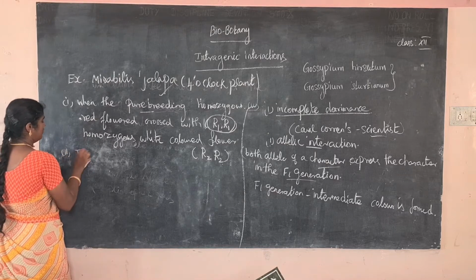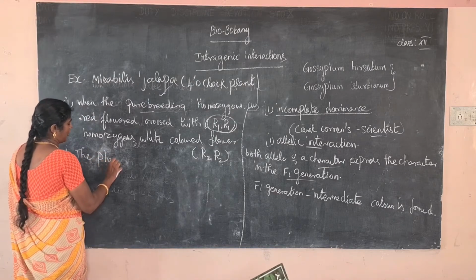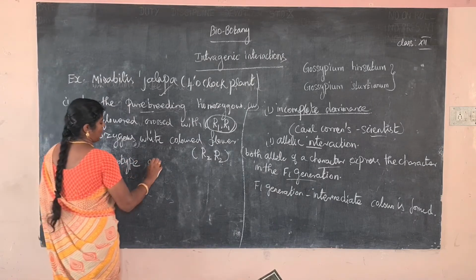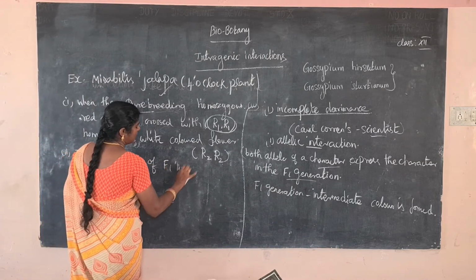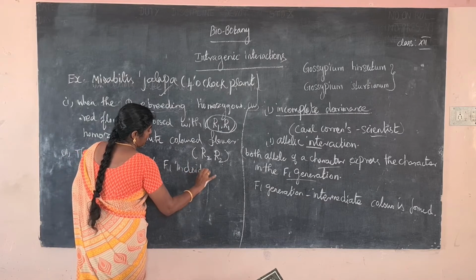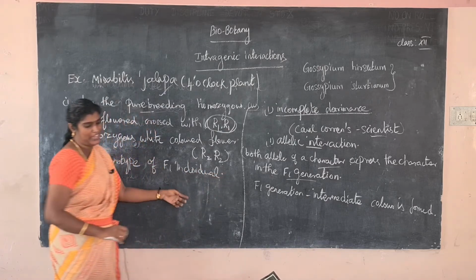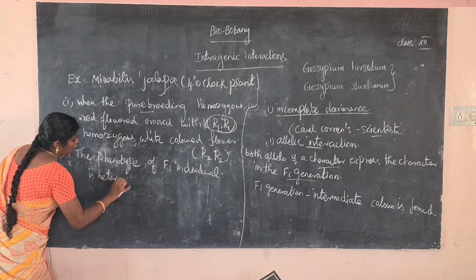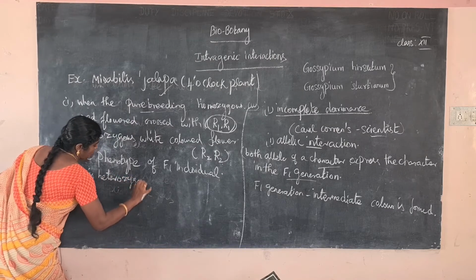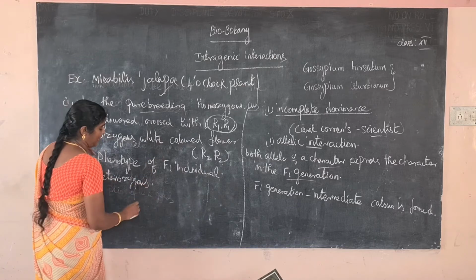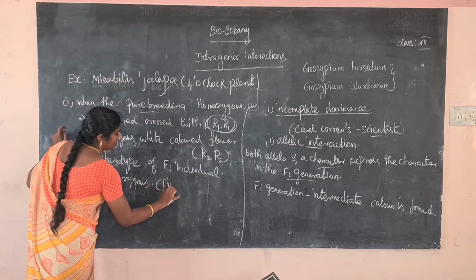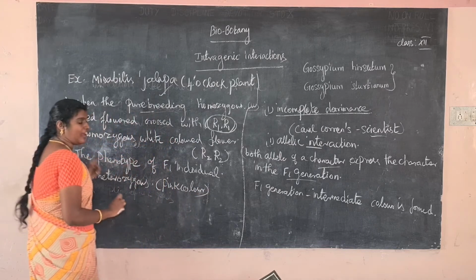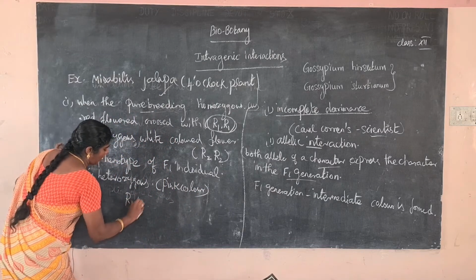Next one. So what is the meaning of phenotype? Already you know what is phenotype, what is genotype. The phenotype of F1 individual is intermediate color. It is heterozygous. So what is the meaning of heterozygous? Heterozygous means it is a pink color. The gene arrangement is R1, R2.